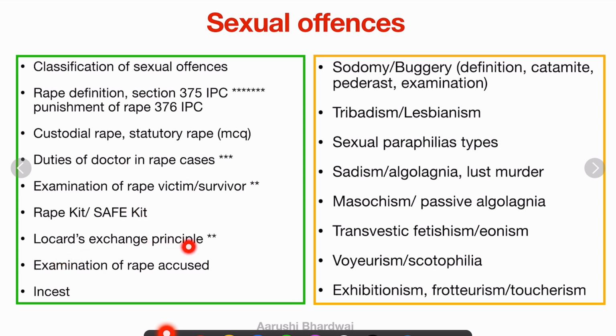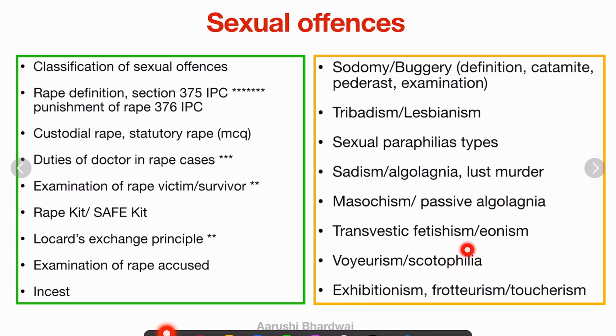Locard's exchange principle, yes, it is important. You have to know what this is. Examination of rape accused, not so important a topic. Incest, okay, not so important. Sodomy, buggery, it's a read topic. Lesbianism, sexual paraphilias, all the types you have to know. Just a basic definition is enough: this is this, that is that. Sadism, lust murder, masochism, transvestism, voyeurism, exhibitionism.